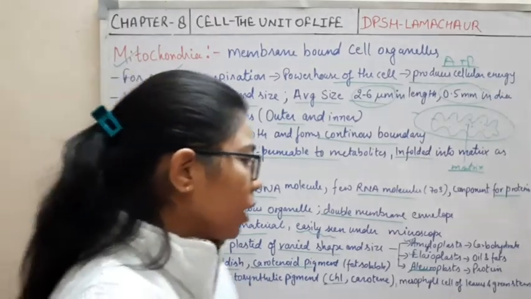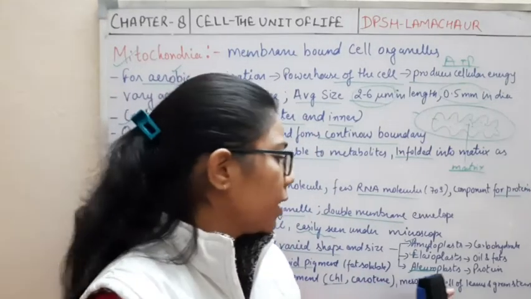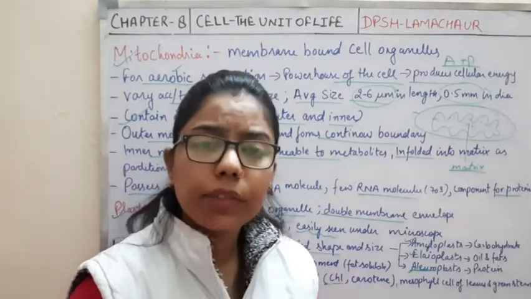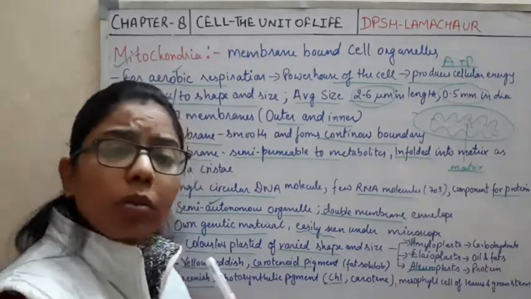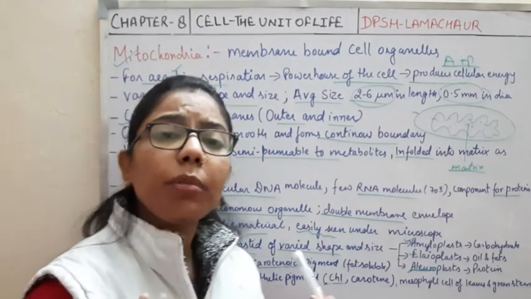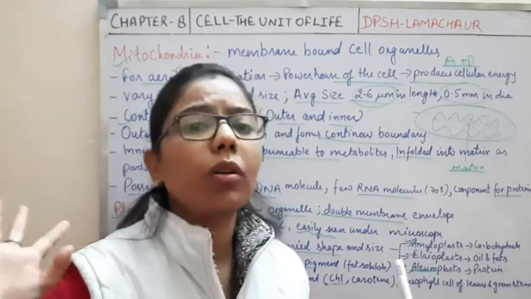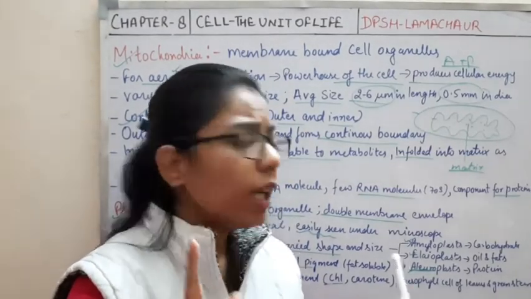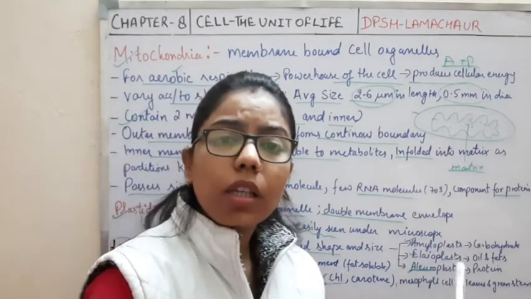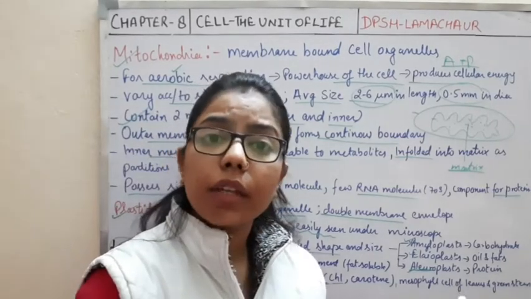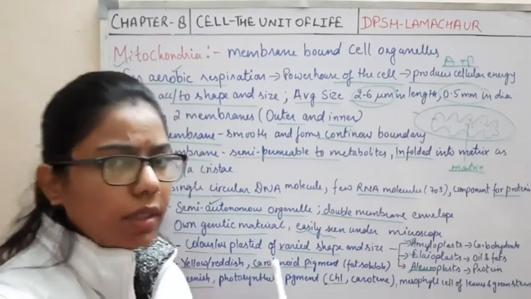If I talk about the location, the occurrence of this chloroplast, you can see it in the mesophyll cells of the leaves and the stem, which are green in color. If you talk about the structure of this chloroplast, it can be of varied form and also varied number. In Chlamydomonas, you can see only one chloroplast is present. In some leaves and stems, it can be of varied number, right? So the function is what? For photosynthesis, right?